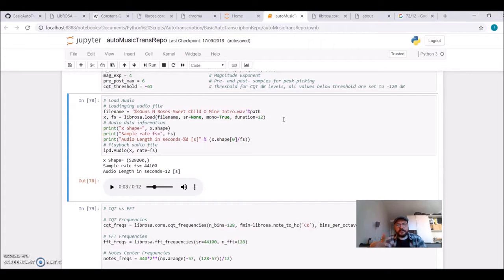One of the reasons I chose this song is, first, I think it's excellent, a classic guitar riff. It's cool, and for learning purposes it's very good. The notes are very separate from each other. They're well defined. They are not on top of each other.